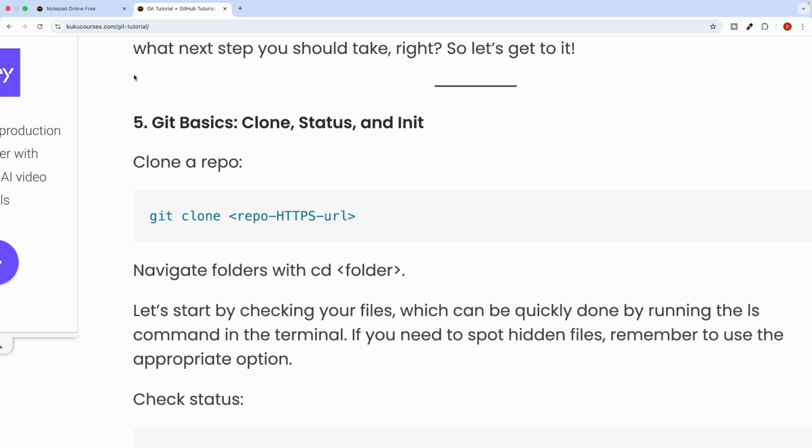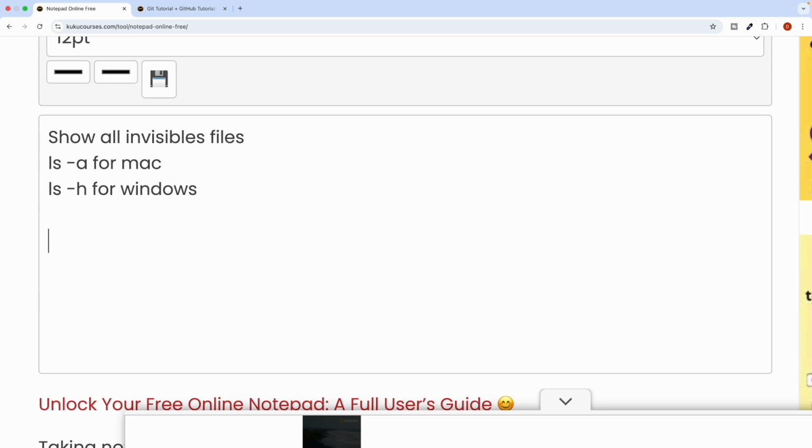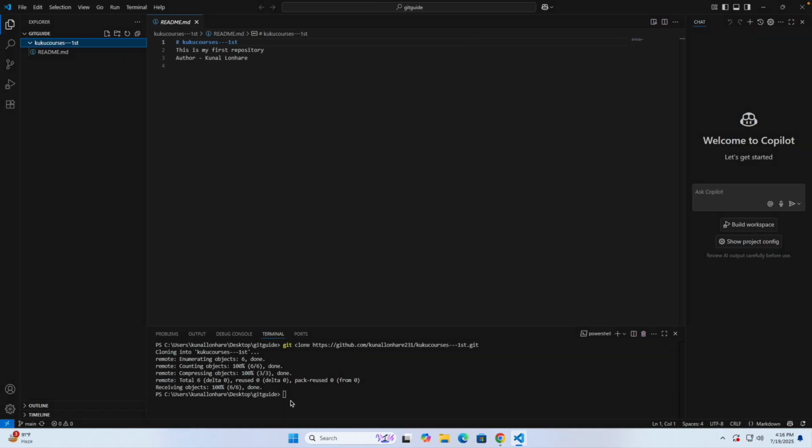So guys, we have one command which is known as cd, that is the change directory. It works the same for Windows and Mac users. Just write cd, and then the name of this particular folder. Let's say it's Kuku courses, then 123 dash first. Whatever the name of the folder is, I just write that exactly, click on enter, and you can see that now you are inside this particular folder, right? So that's how you can do that.